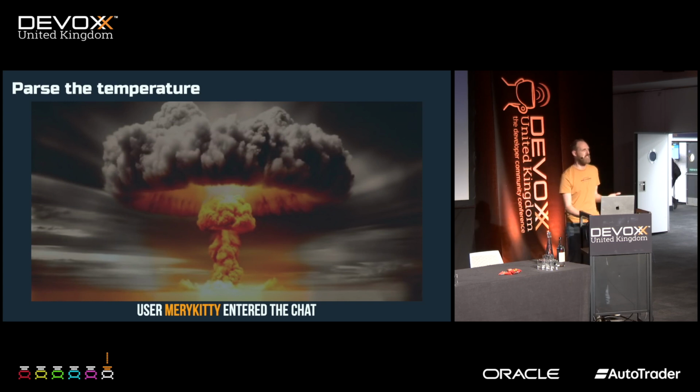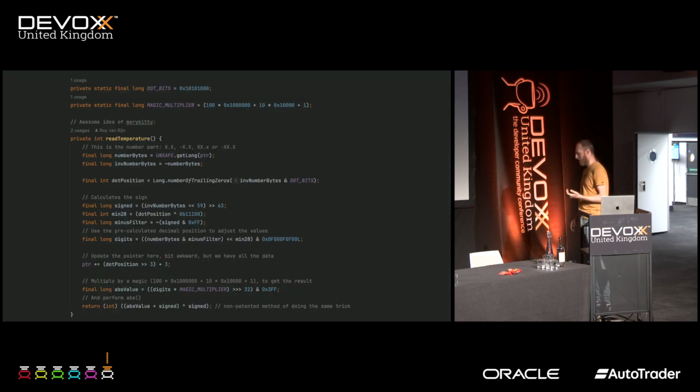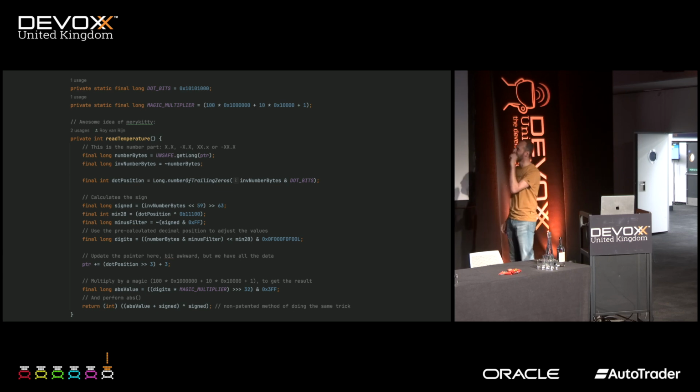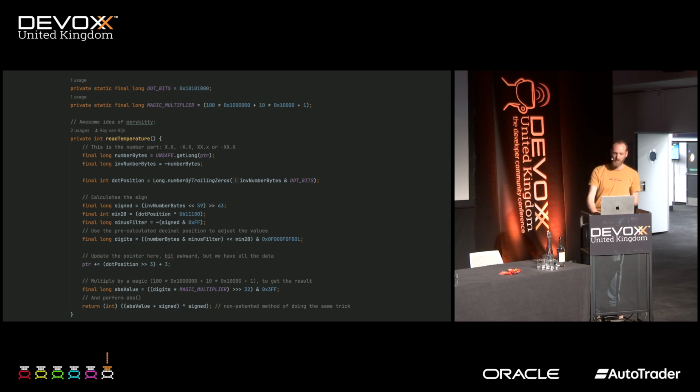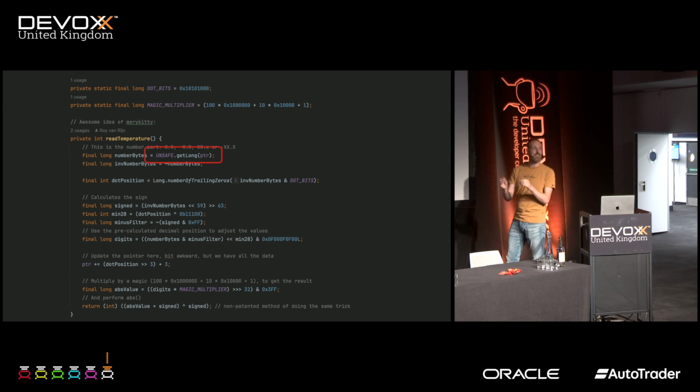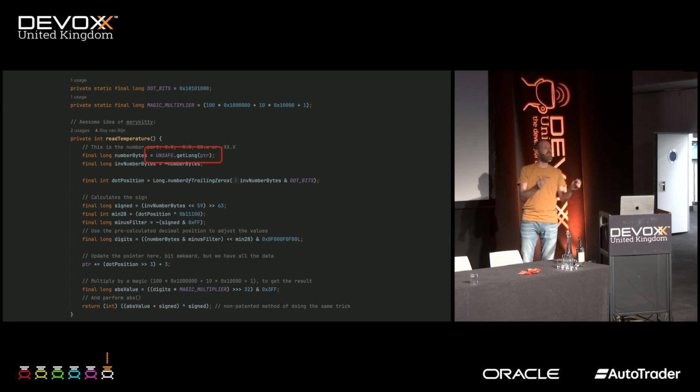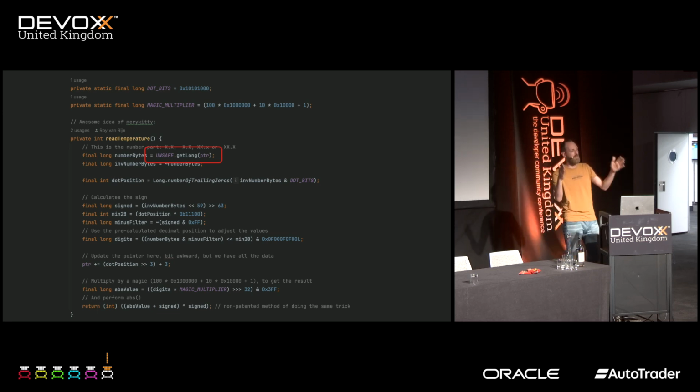And let's just look at his code. So what does this Mary Kitty do? Looks very intimidating. I had a hard time understanding it the first time, but let's go line by line. So the first thing he does is he reads this temperature in a single long value. I was still using a byte array, but he's just using get long, put everything in a single long value.